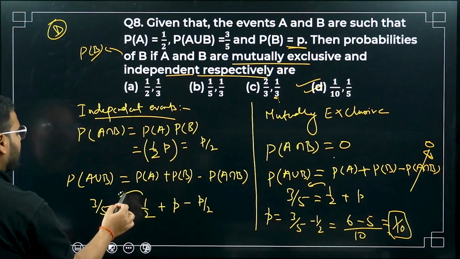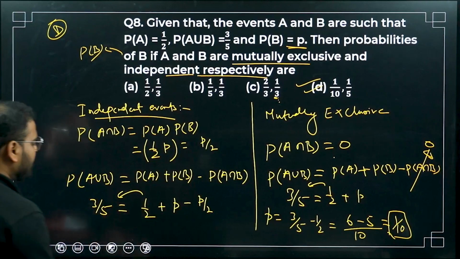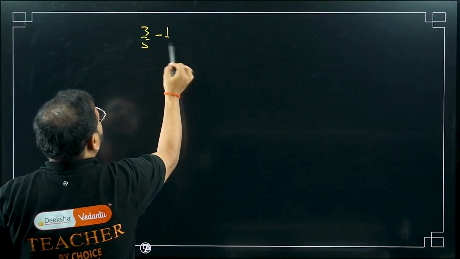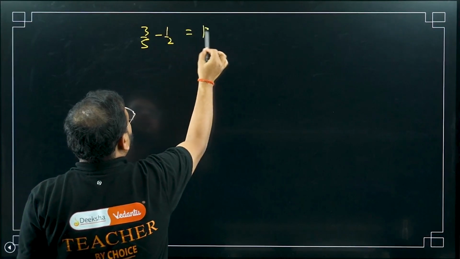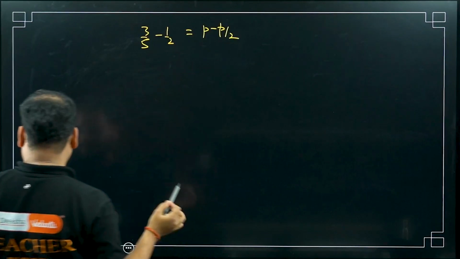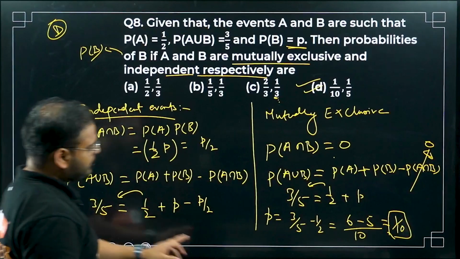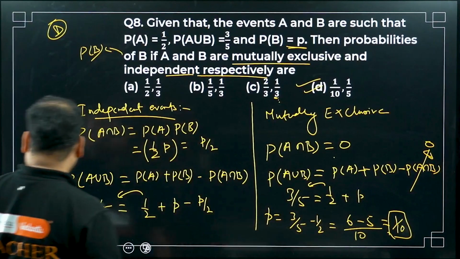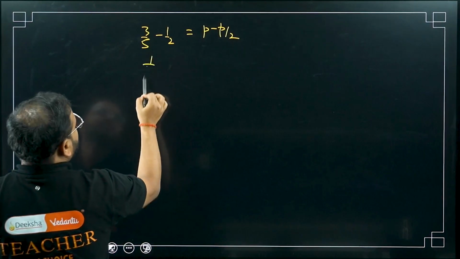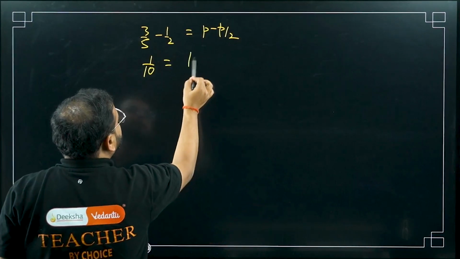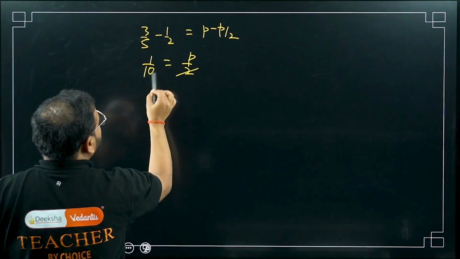Bring this thing over here. We just got 3 by 5 minus 1 by 2 equals P minus P by 2. Now, please check. 3 by 5 minus 1 by 2 gives 1 by 10, sir. So this side is simply 1 by 10 equals P minus half of P, which is simply half of P. Please check, the 2 cancels.